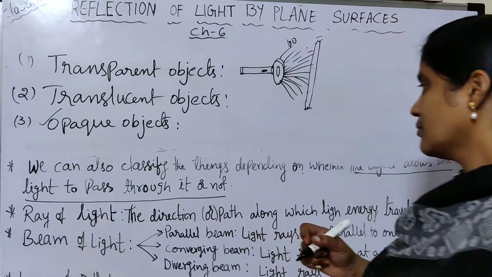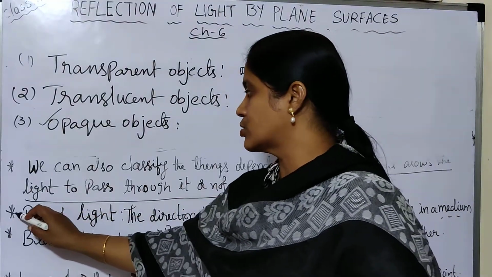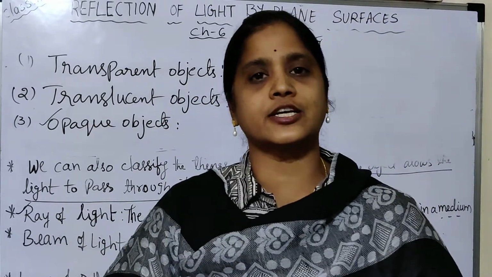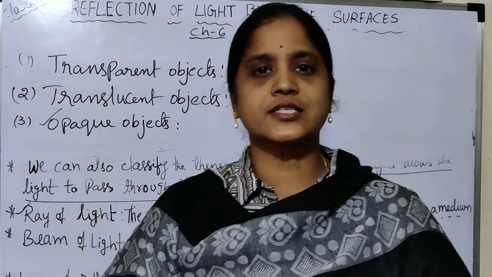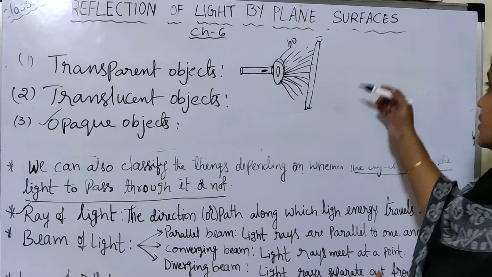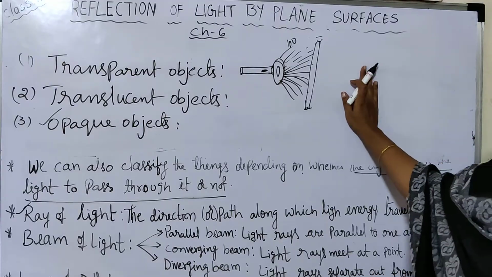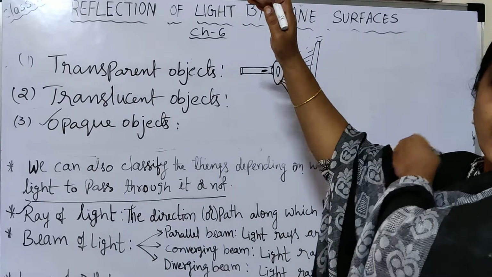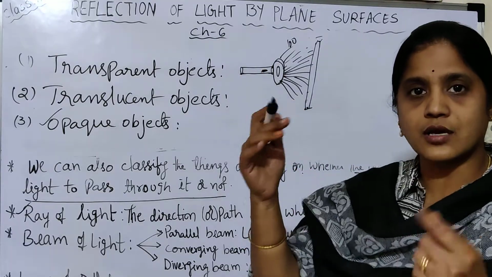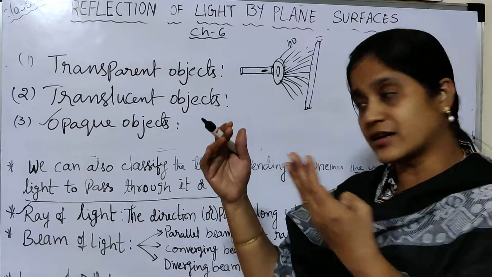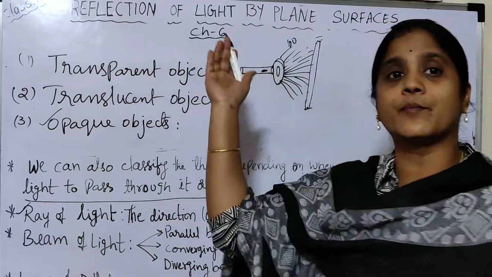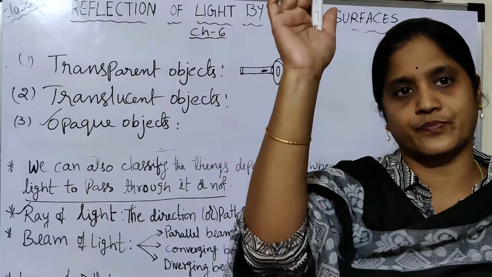Next, we will discuss, here in the first point I used the word reflection. So what is reflection? Suppose this is a board. When light falls on any surface, or hits any surface, the light rays bounce back.